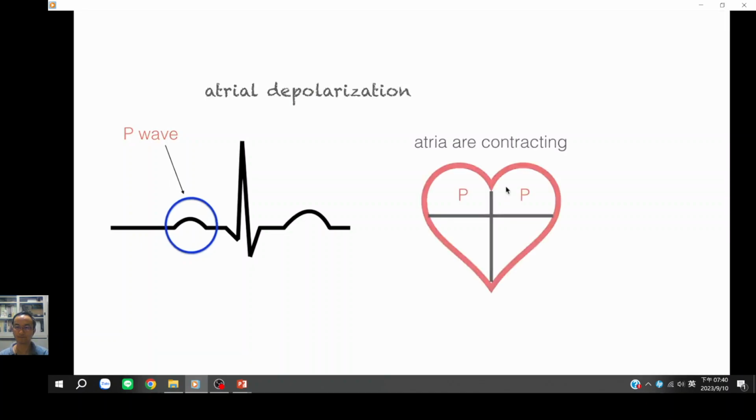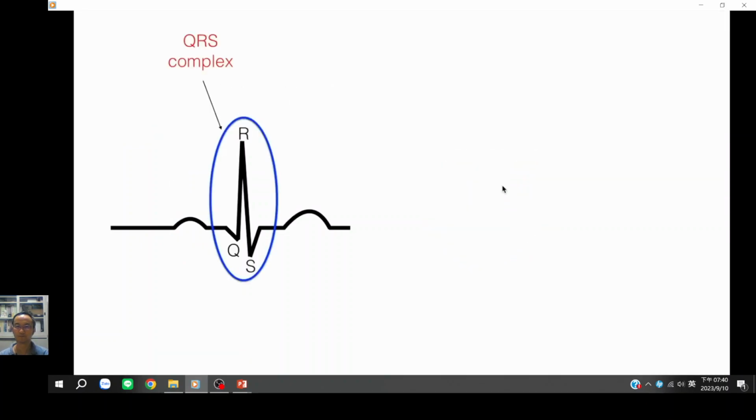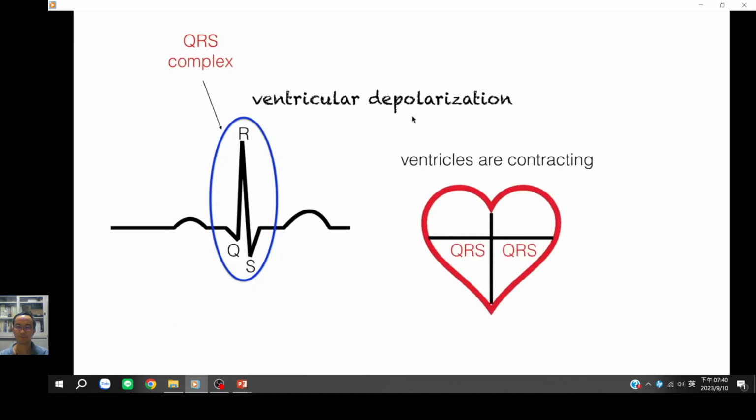Next up, the QRS complex. Now, the QRS complex represents ventricular depolarization. During ventricular depolarization, the ventricles of the heart are contracting. Depolarization is for contraction. So how would you know which one is which? That P wave is for atria, while QRS is for ventricles. So if you look at the diagram right here, the QRS complex kind of looks like an inverted V. So V for ventricles. So when you see a QRS complex, think about ventricular depolarization.